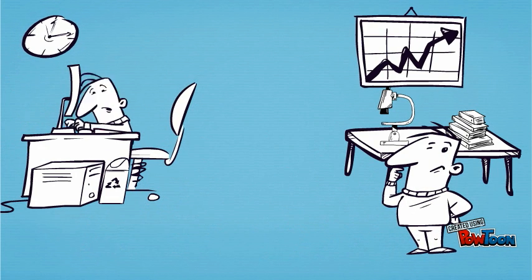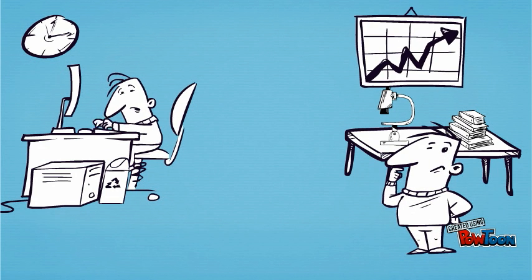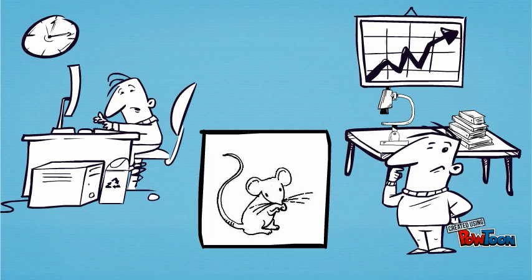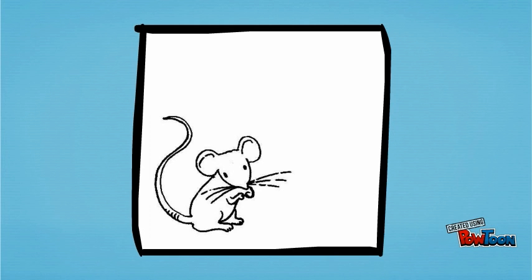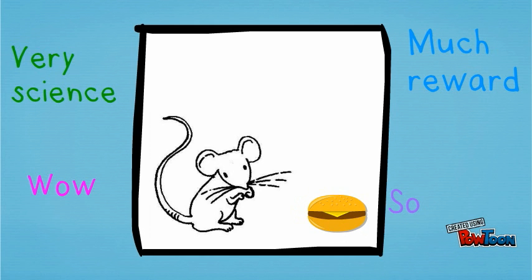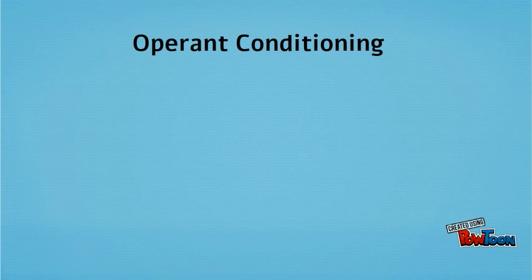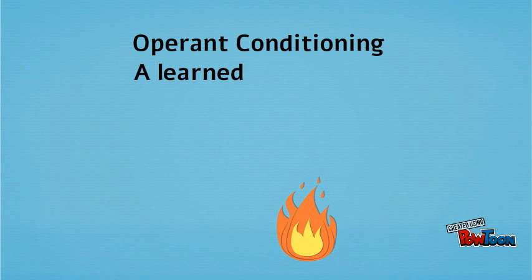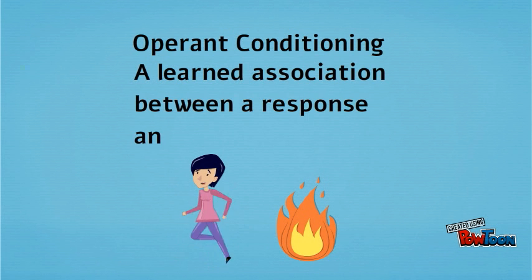Reinforcement was coined by B.F. Skinner in his infamous Skinner box. Skinner placed a rat inside a box with a lever that they could press to release food. Through a process called shaping, Skinner trained the rats to learn to push the lever whenever they wanted to eat. From there, the rats continued to push the lever knowing that they were going to get a reward. This led to Skinner's idea of operant conditioning. Operant conditioning is a learned association between a response and a stimulus.